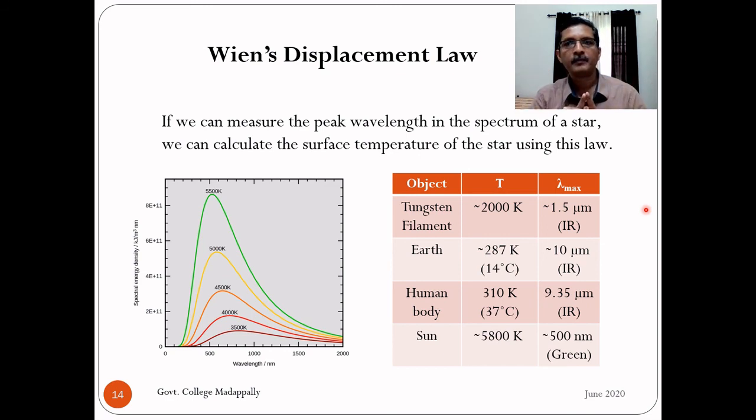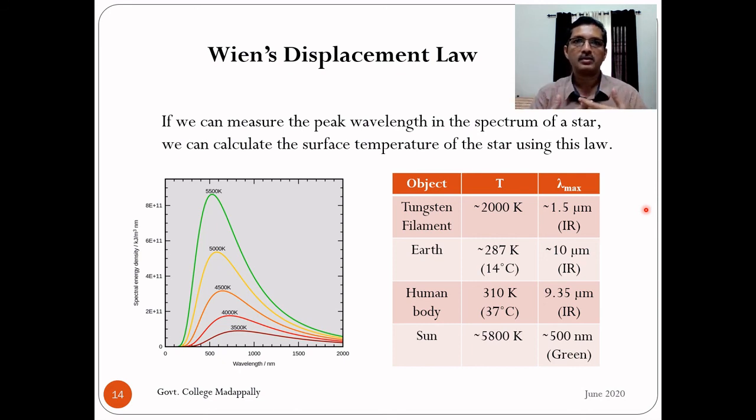The reason is that when life was evolving on the surface of the earth, the most dominant source of light in our environment is the sun, right? And what is the peak intensity of the sunlight? It's in the visible region. Then naturally during evolution, the eyes of all living organisms on the earth evolved in such a way that the eyes are sensitive to the nearest light source.